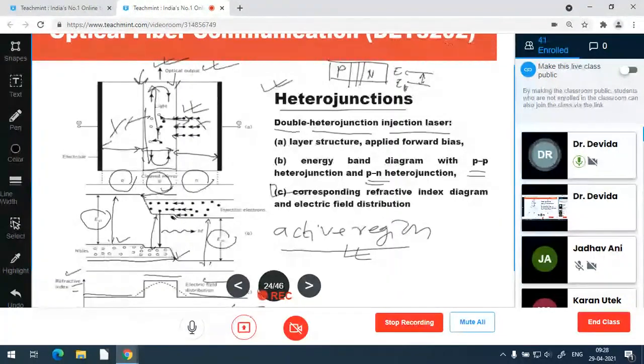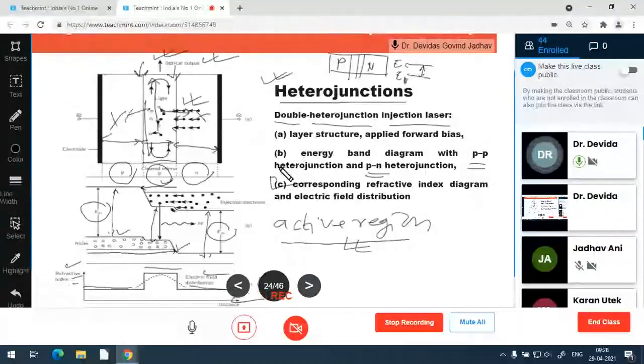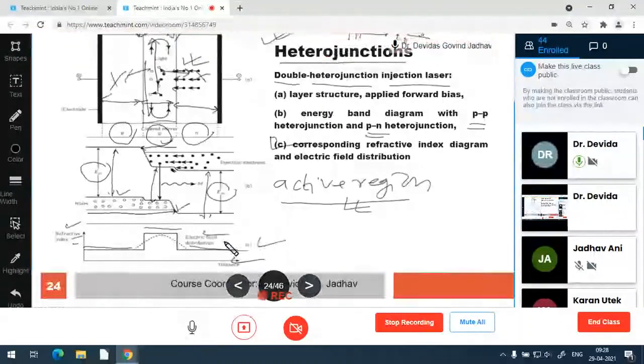They will not take part in the amplifying action. So photons should not go into the other regions. That care is taken by increasing the refractive index of the p region, which is the active region. So this is one more thing done here. And there is also an electrical property change. What is that?